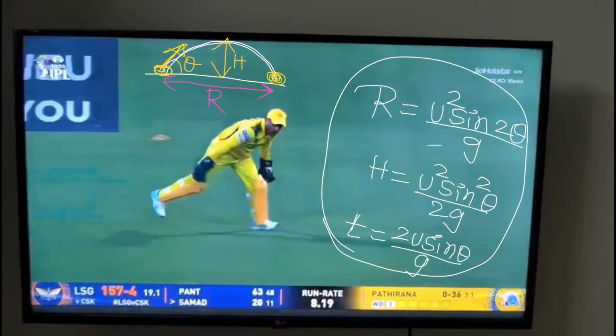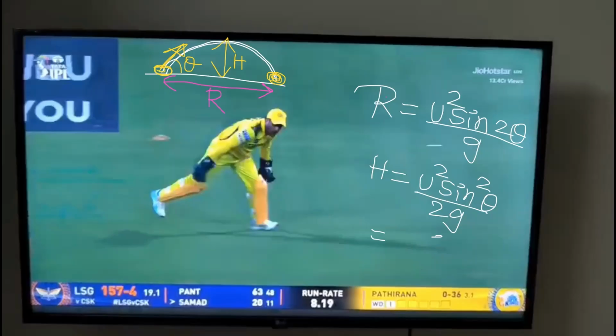Copy the formulas, Aditya. Yes, sir. Writing it down, sir. Copied the formulas. Erasing them.